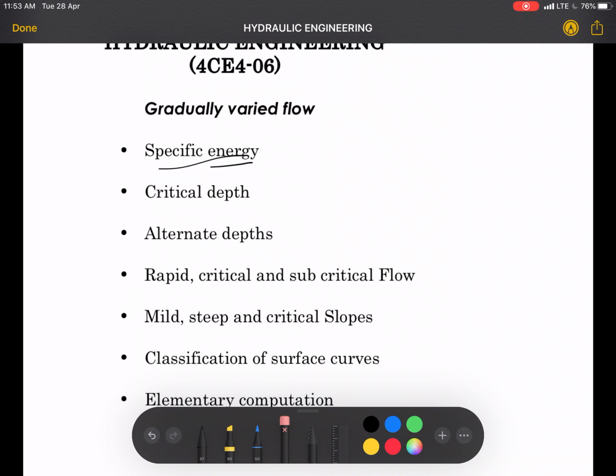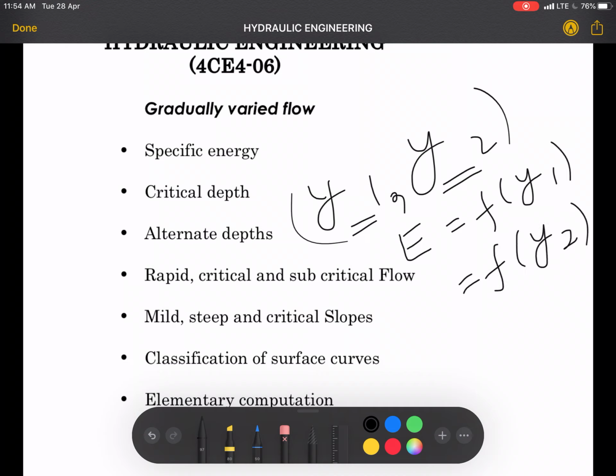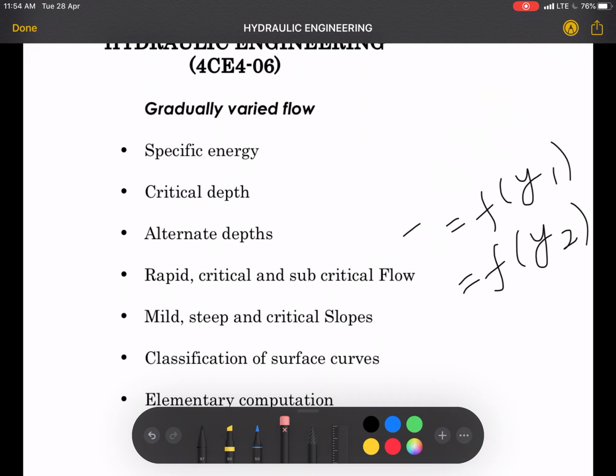So we will be having two depths, let us say y1 and y2. These two depths are termed as alternate depths. Alternate depth means the energy corresponding to y1 and corresponding to y2 is the same. We will see this in detail.